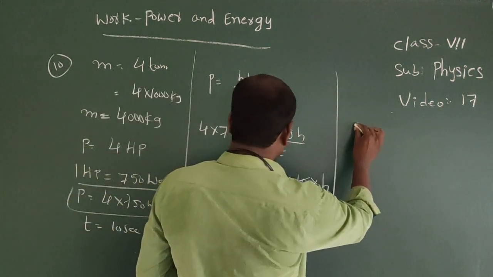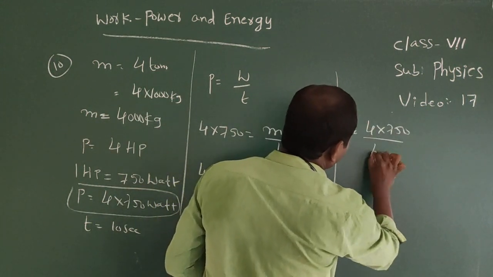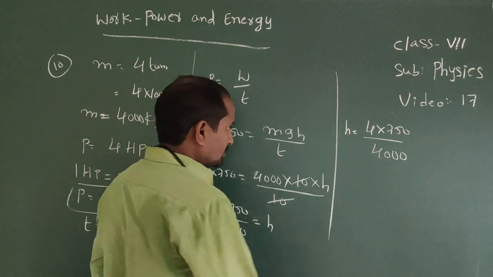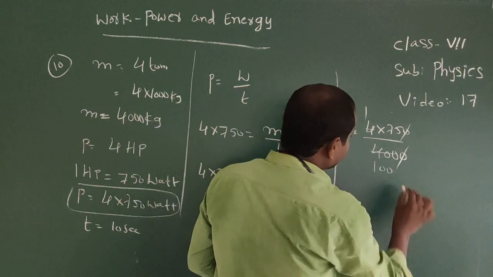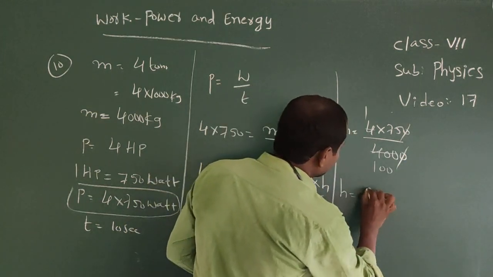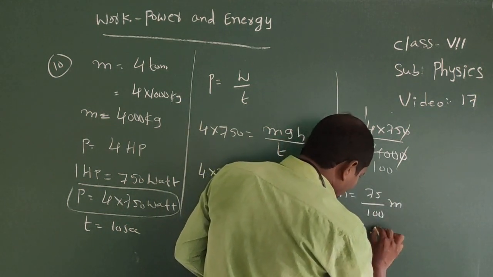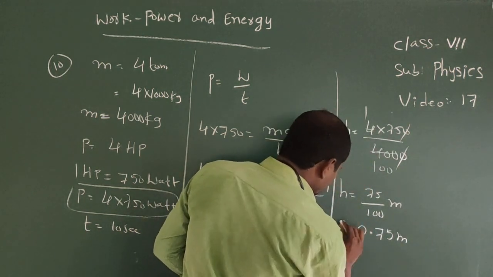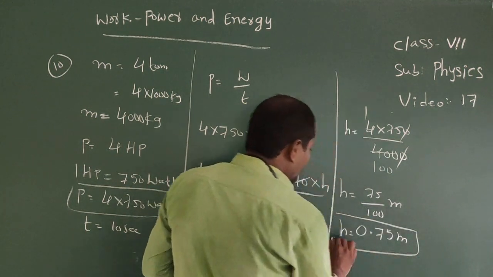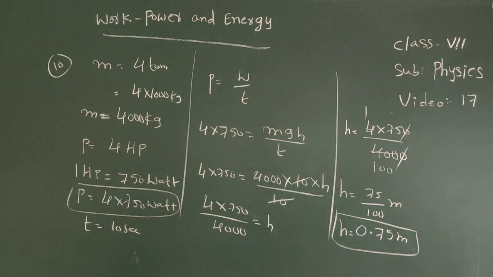So here height equal to 4 into 750 by 4000. Okay, so 0 it cancel. So here height equal to 75 by 100 meters, that equal to 0.75 meters. Height equal to how much here? Height equal to 0.75 meters.